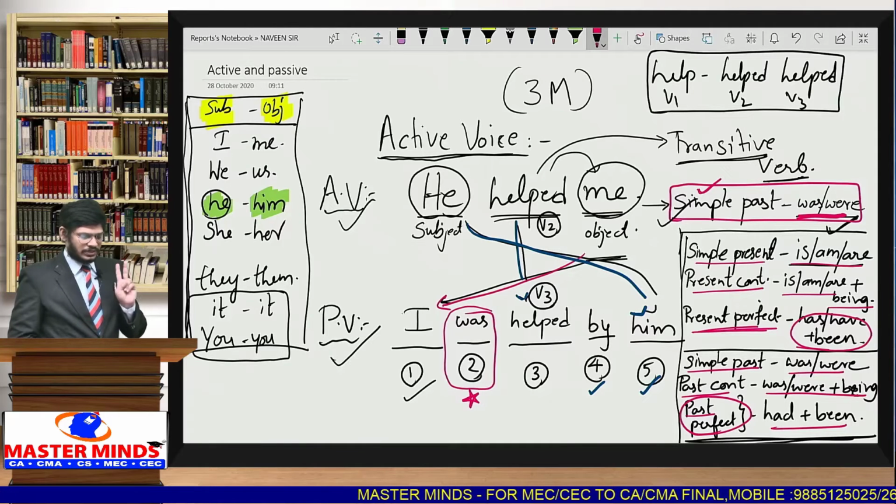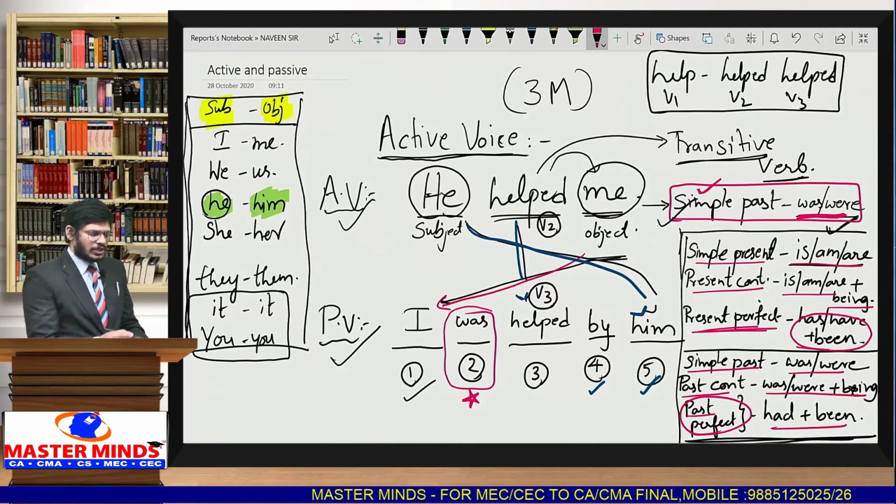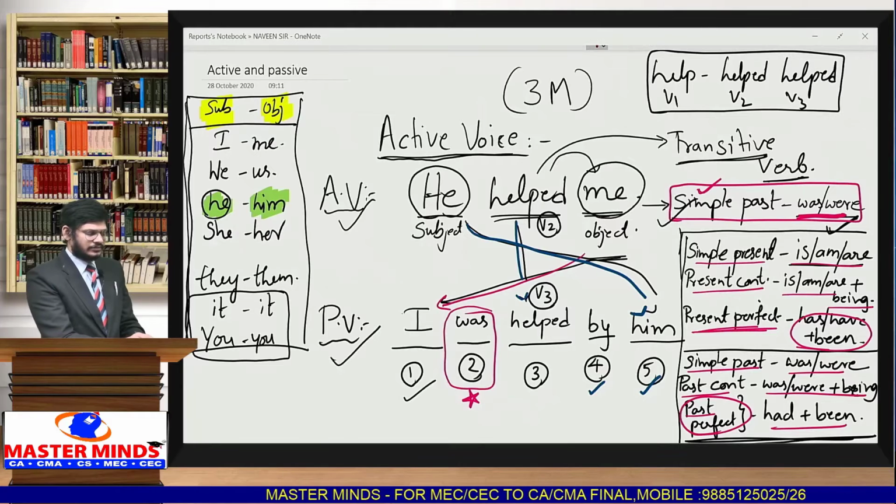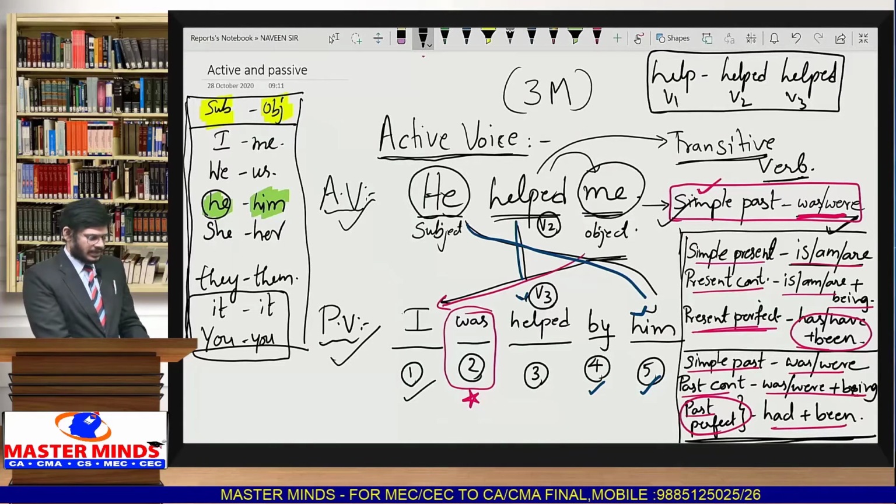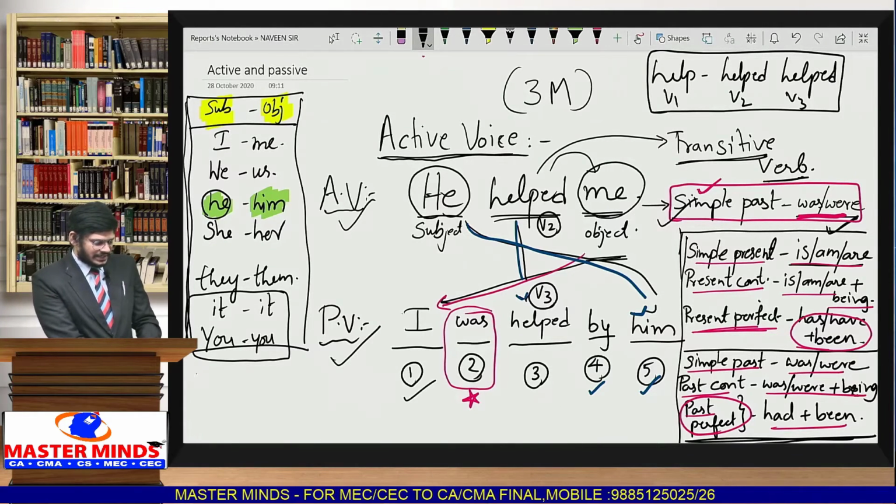In addition to this, there are 2 more. What are the 2 more points? I'll write it on the left side. So here I am going to write, suppose the sentence is in simple future.